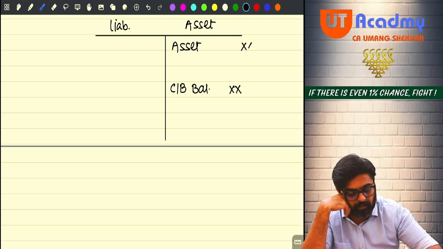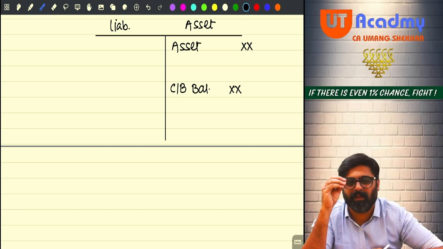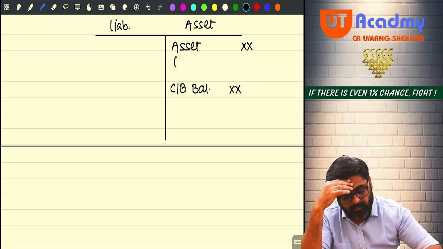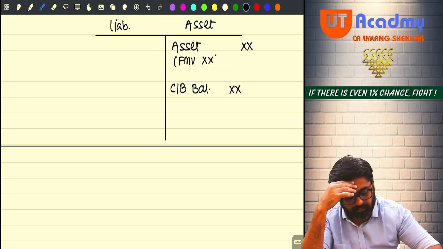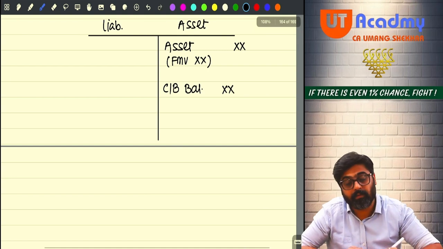The book value of this asset is something. For example, the book value is 3 lakh only. But if you see, the fair market value of the asset was 5 lakhs. How much was the fair market value? 5 lakhs.